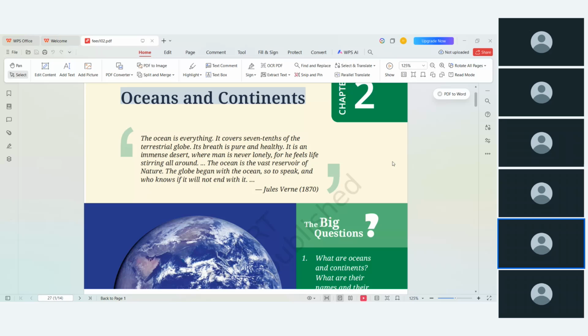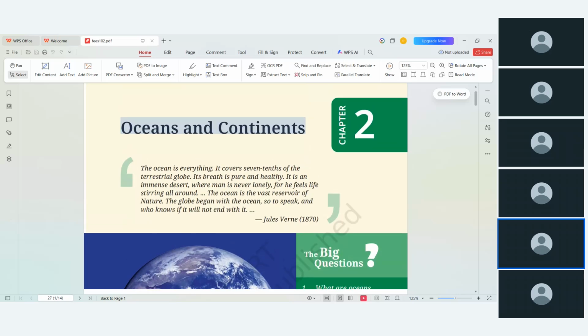Yesterday we completed three concepts. Just recall once again: yesterday we completed the concept of latitude, then longitude, then the time zone. Today we are going to look at Chapter 2, which is about oceans and continents. Once again, keep in mind that we are going to learn from the sixth standard NCERT new book. So no need to think we are going to discuss a very big concept here. Already you have learned it in your school times, so we are going to recall similar things. Okay, let's start now.